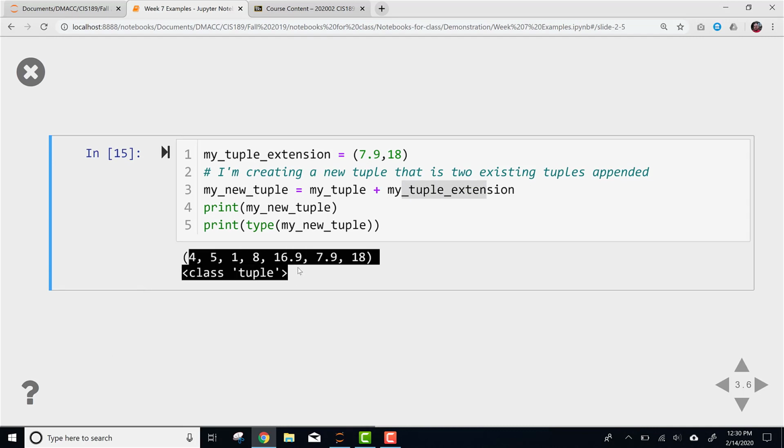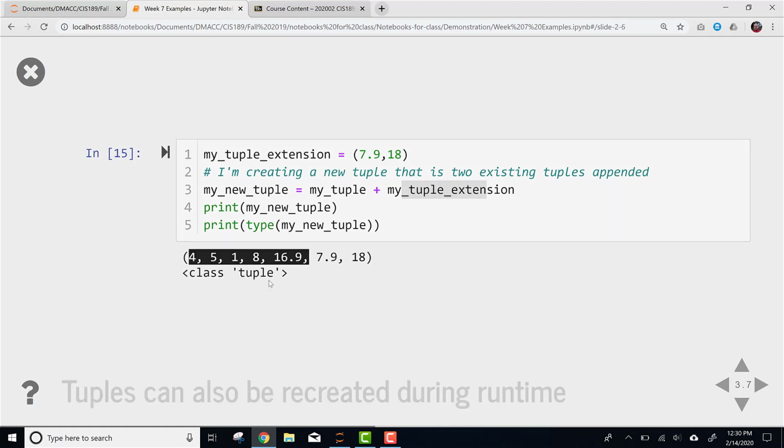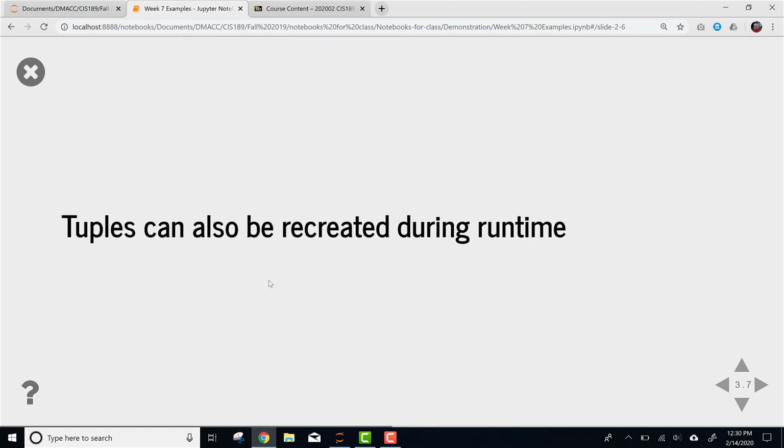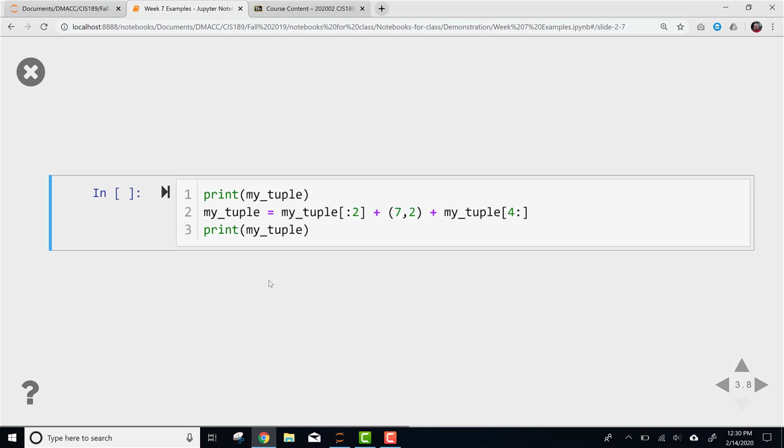And here it is. It's the original one, plus I've added 7.9 and 18. And now you can see it's still class tuple. And now I have created another new immutable object in my program. I can recreate them during runtime. Sometimes this is a little bit sneaky. You're kind of misusing tuples a little bit, but you can do it. And there are times where it's valid to do it.